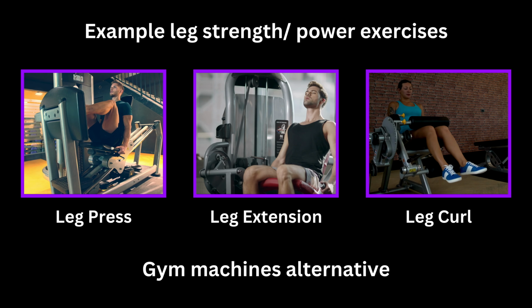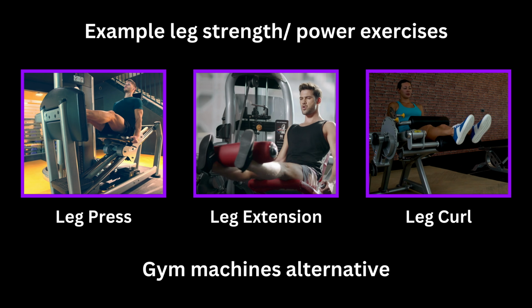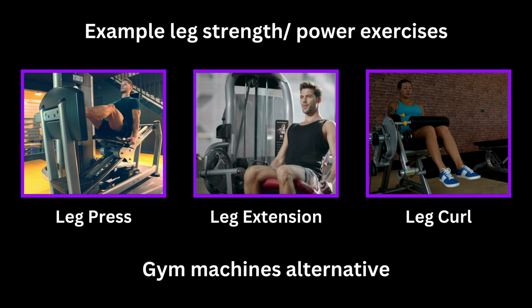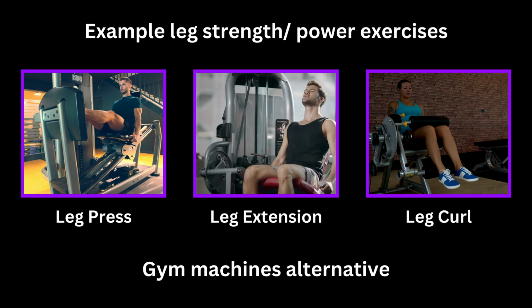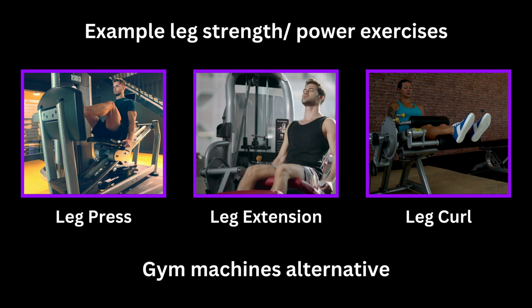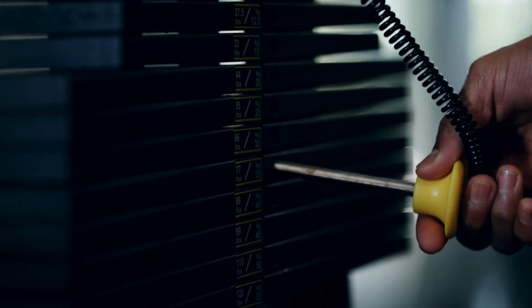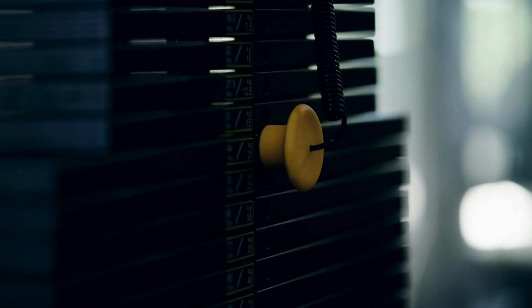If you have access to a gym facility, then ask an instructor about using a leg press, leg extension or leg curl machine as part of your program, as these will target the large muscle groups in the legs and have similar results to the exercises that can be done at home. The benefit of using these machines is that it's easier to adjust the intensity by changing the selected weight, and it can begin on a very low weight for people who are really deconditioned. However, the aim should be moving towards the more functional exercises using your body weight, as these will benefit you more for activities of daily living.